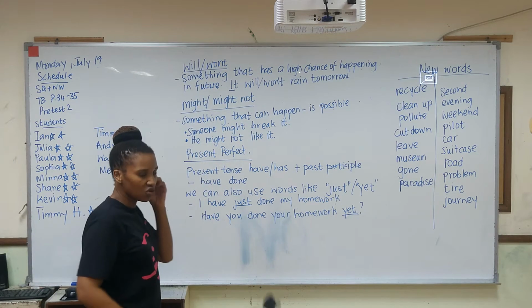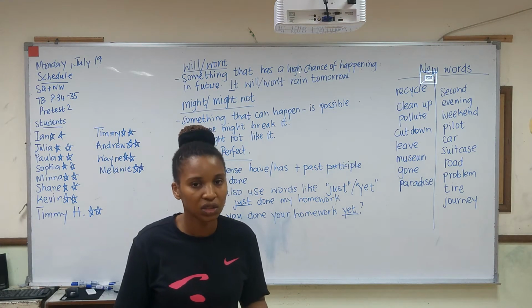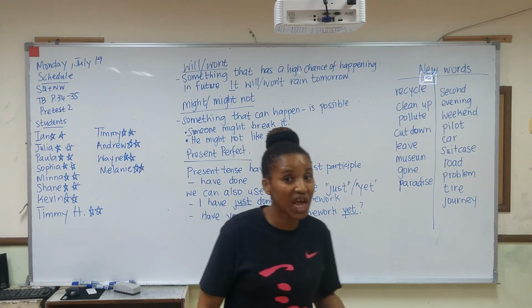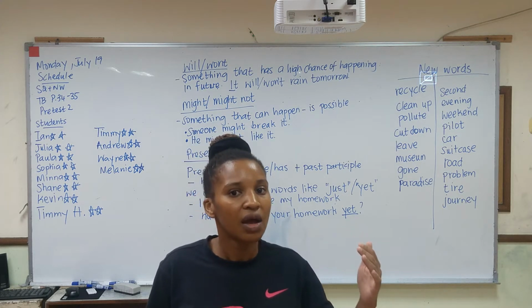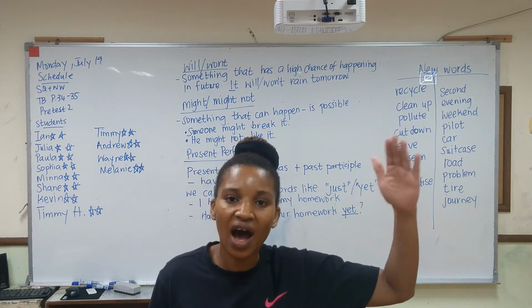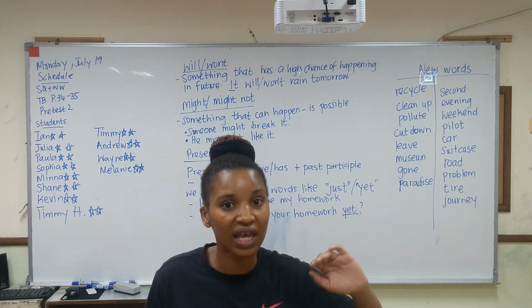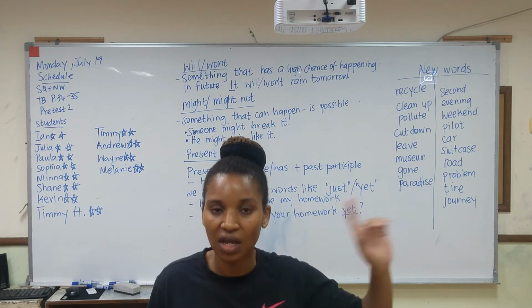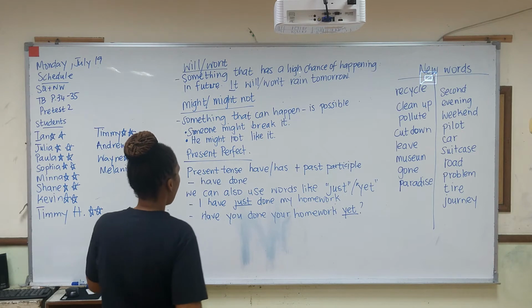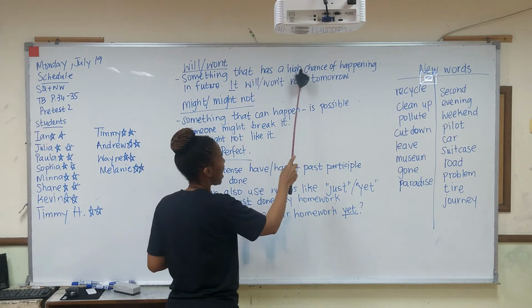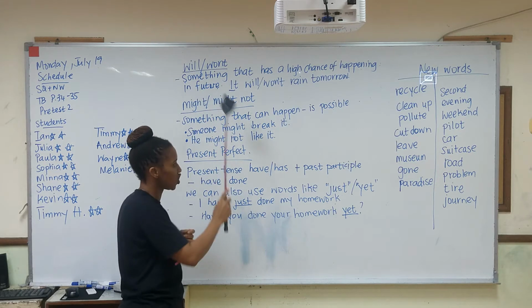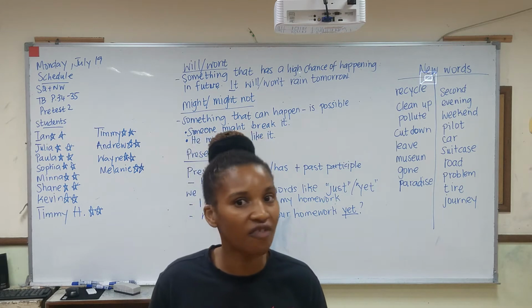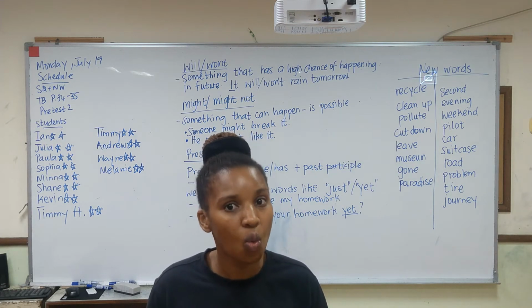When we use the words will or won't, we are saying that something has a high chance of happening. It might happen, okay? It can happen. It will happen. So something that has a high chance of happening in the future, we use will. But if something has a high chance of not happening in the future, we say won't.